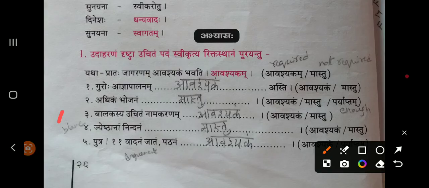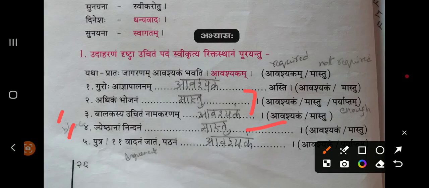So that's why we need to give required, avashyakam. And the next one, Jyeshtanam nindanam dash. To your elder brother, will you blame? No, right? Is blaming an elder brother required? Not required, right? So mastu.